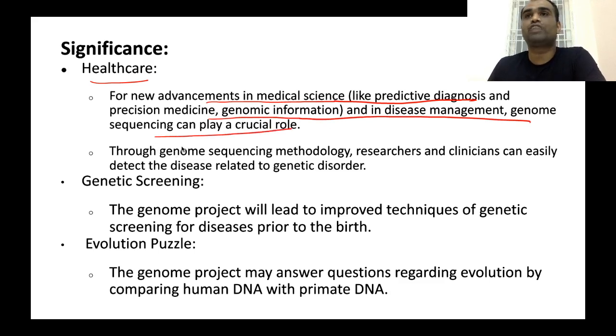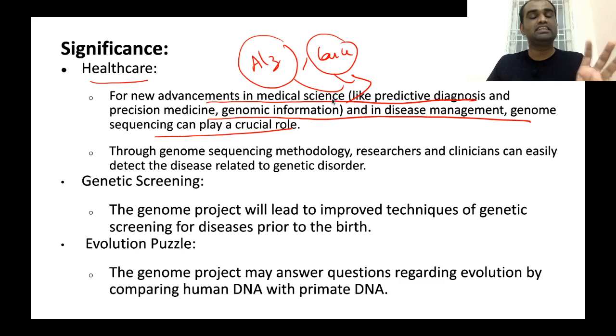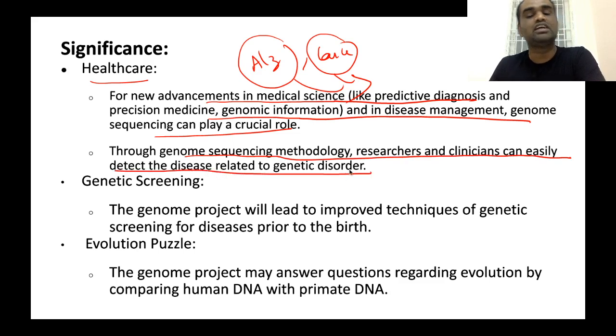Okay. For a number of diseases like Alzheimer's and cancer, even before these diseases attack a particular person, we can predict them. So, if we are predicting these diseases before they attack a particular person, we can prevent them very effectively. Through genome sequencing methodology, researchers and clinicians can easily detect diseases related to a particular genetic disorder.